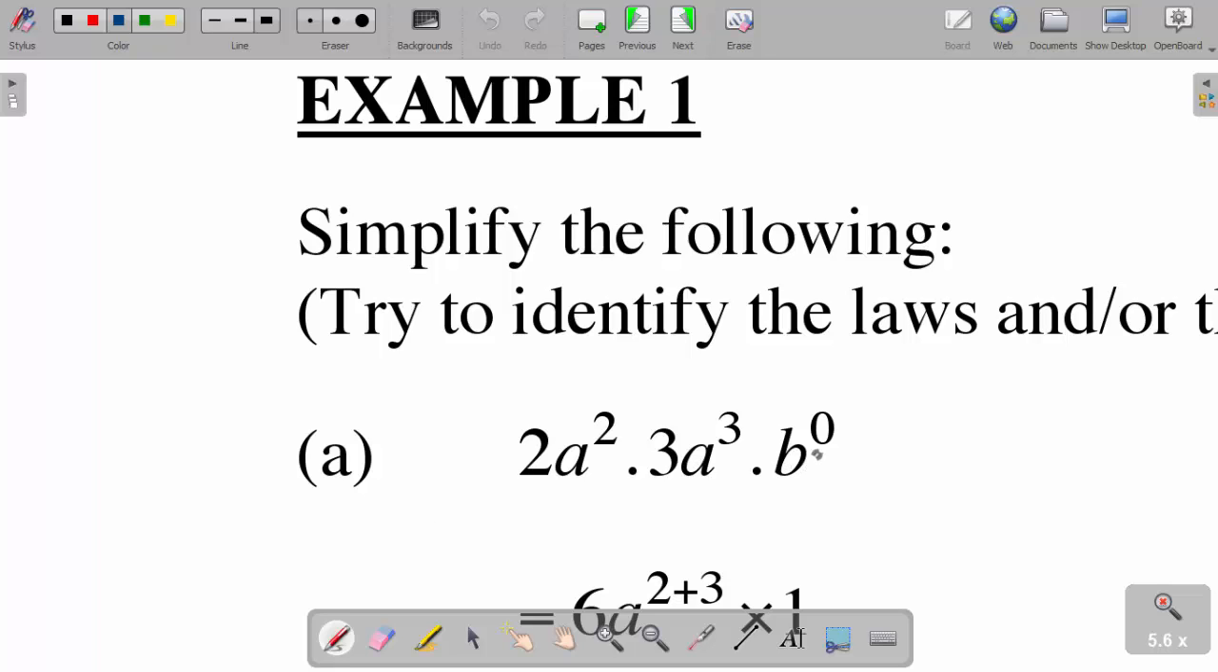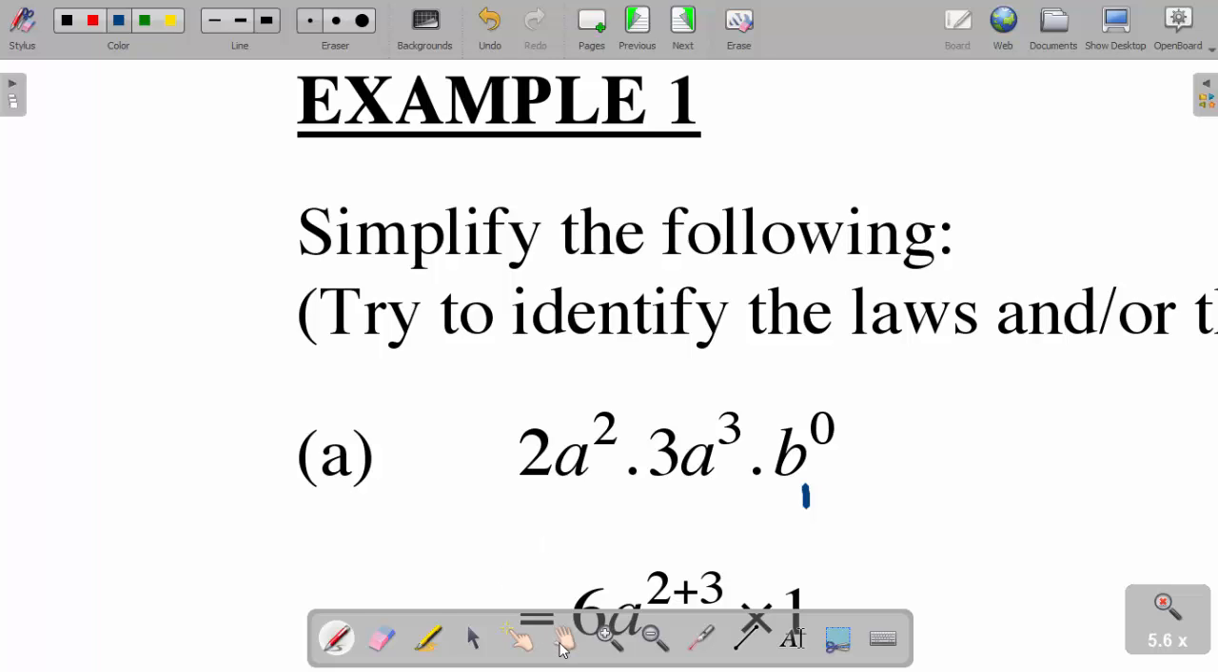We're going to say this b to the power 0 is the same as 1. Think about what we said, the same as 1. Now this is 2 times 3, which is 6. And as you see, this is a, this is a. It's the same base. Because I am multiplying a squared by a to the power 3, I'm going to add the exponents. So it's going to be 6a to the power 2 plus 3, then times 1.